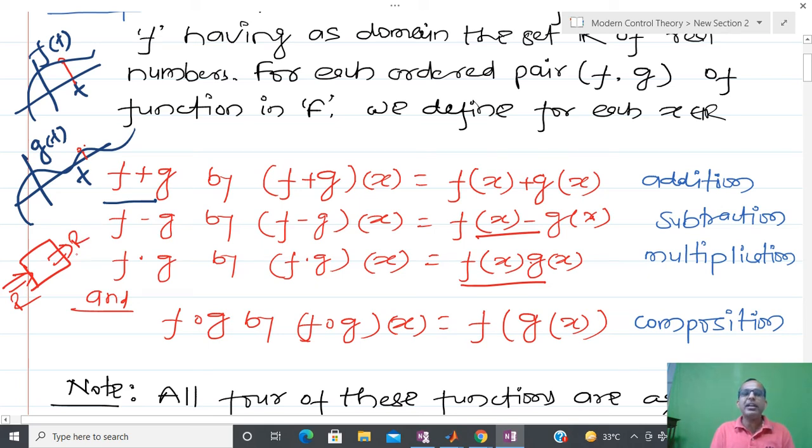It might be possible that I have a mapping from Rn to R or R to Rn, something like that, and then we talk about vector valued functions. We will talk about those functions in the later part of this course. The main theme is that whenever you are developing some kind of machine, we want to put minimum load on the machine.